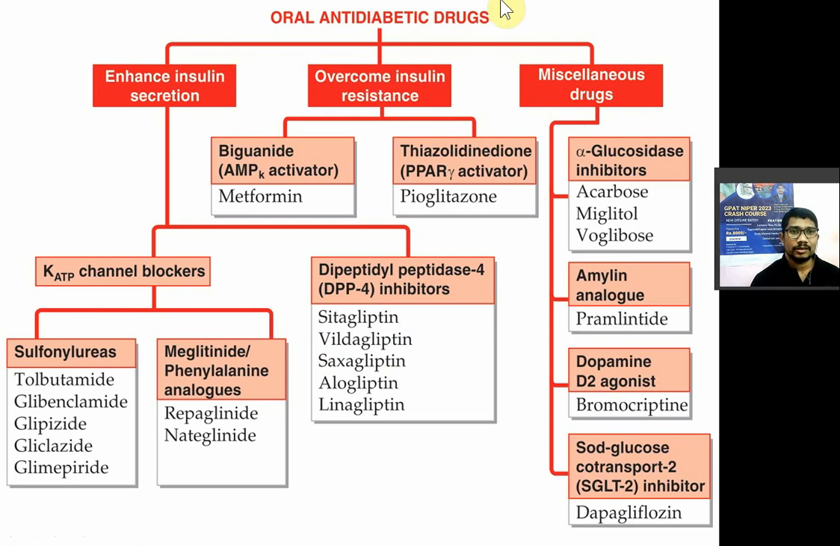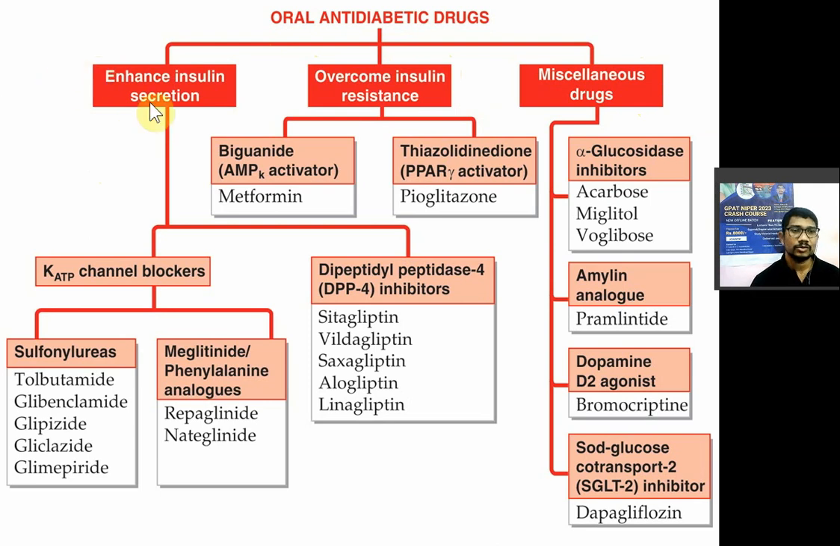Oral anti-diabetic drugs are used in the treatment of type 2 diabetes mellitus, right? So they act in different ways. Few drugs increase the insulin secretion. कुछ ड्रग क्या करते हैं, इंसुलिन का सिक्रेशन बढ़ाते हैं पेनक्रियास से. Now few drugs overcome the insulin resistance. जहाँ पे इंसुलिन का रेजिस्टेंस है वहाँ पे वो ओवरकम करेंगे. And third category is miscellaneous drugs, right?